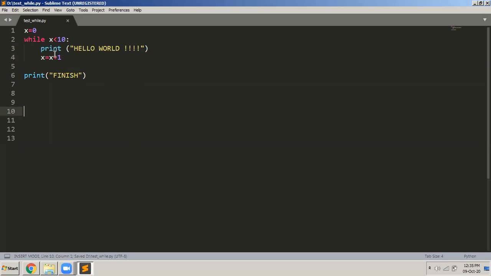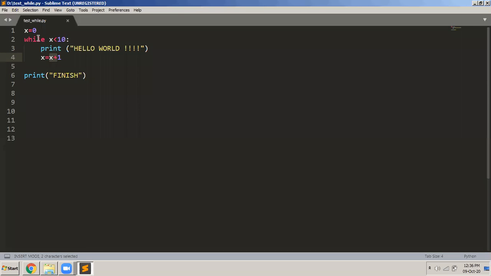So what happens is, in the first iteration of the loop, the value of x will be 0 because it is initialized to 0. It will check: is x less than 10? Yes, of course, x is less than 10 because it is 0. So this condition is true. It goes inside, executes this statement, and displays hello world. This is also part of the body of the loop, so this also will get executed, and the value of x will get incremented by 1. It was 0. With this statement, it becomes 1, because here you are incrementing the value of x. x is equals to x plus 1. x was 0, 0 plus 1 is 1, and 1 is stored into x.